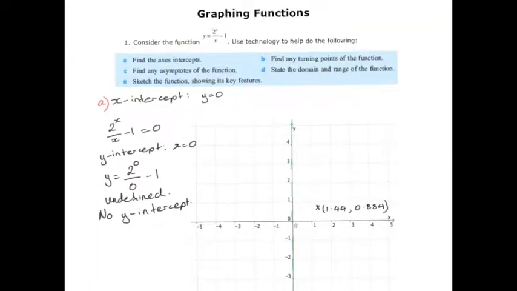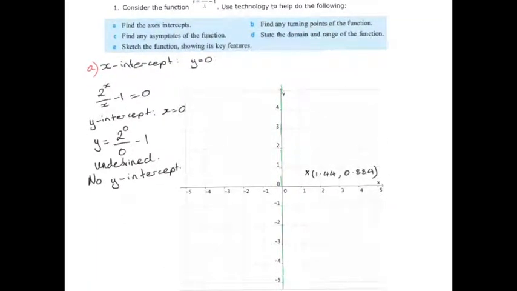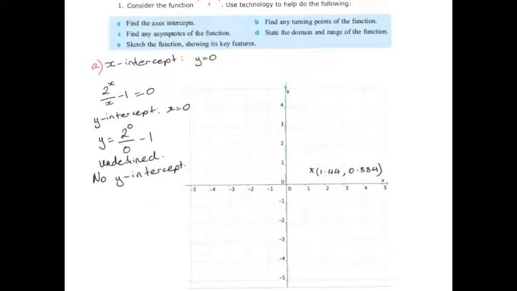Basically we already saw that as x approaches negative infinity, so as we're moving in that direction, the graph seems to be approaching -1. So because of that, we've actually got a horizontal asymptote at y equals -1.